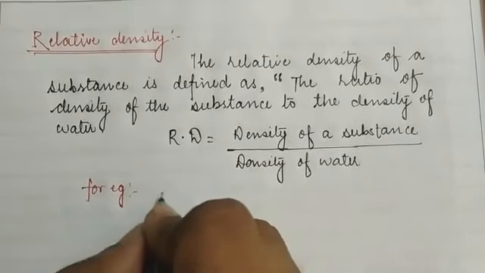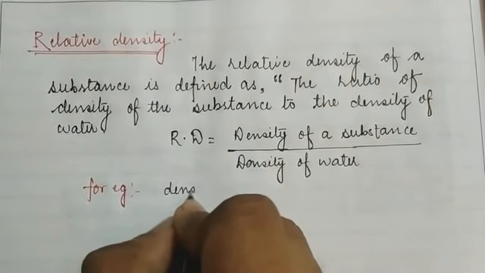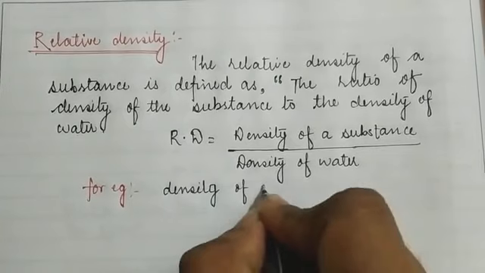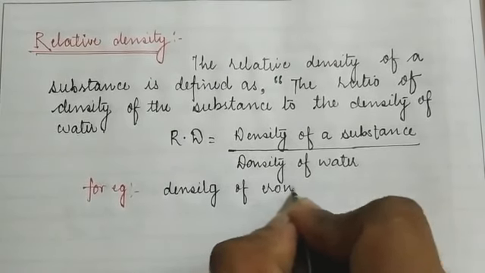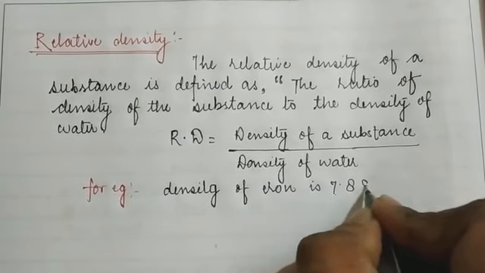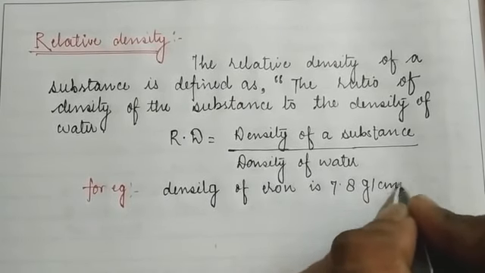Children, as we know, the density of iron is 7.8 gram per centimeter cube.